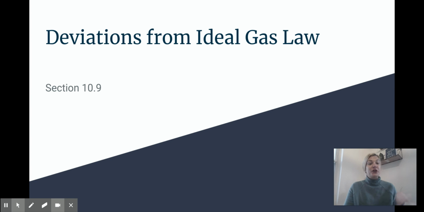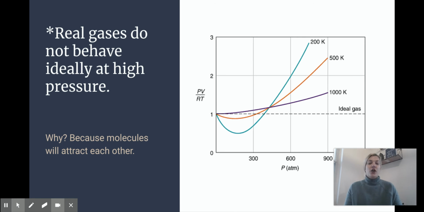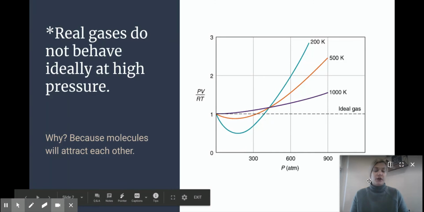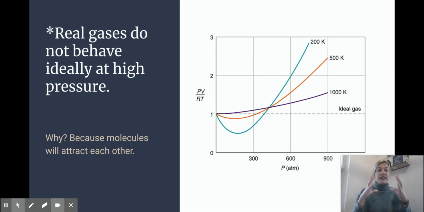So let's talk about what real gases act like. Real gases do not behave ideally at high pressures, okay? If we look at this graph, first of all, it says why? Because molecules will attract each other. Gases take up all of the space that's allotted to them, okay? So if we increase pressure, you have to remember that we're also decreasing volume. When we decrease volume, you're compressing the gas particles closer together, and they don't like that because gases don't like touching each other, right? They're kind of the antisocial molecules of the periodic table.